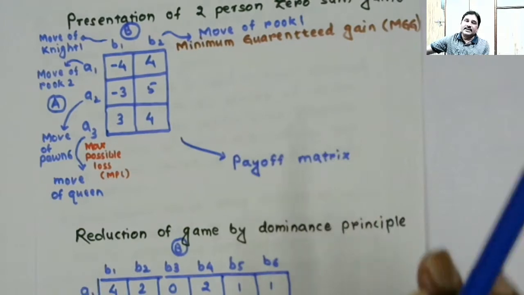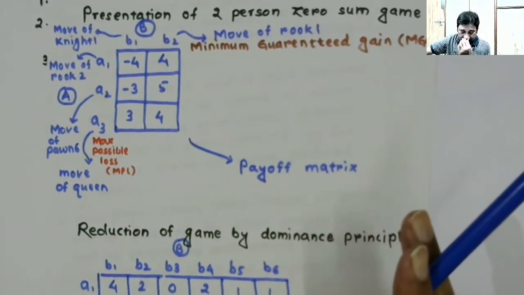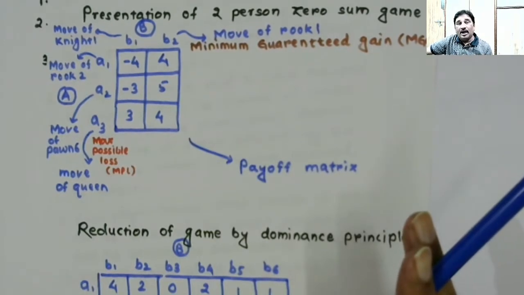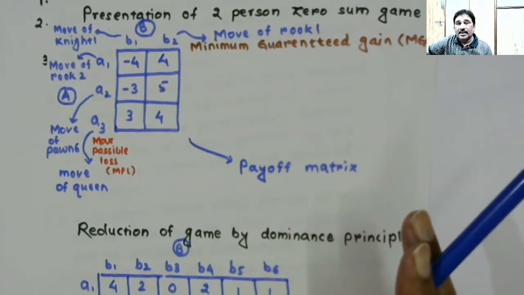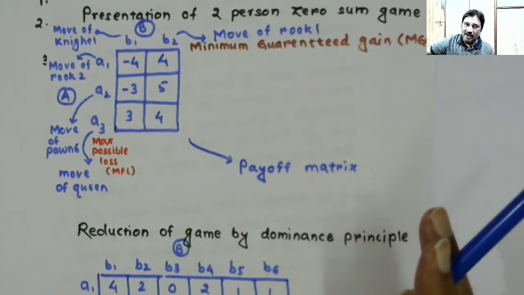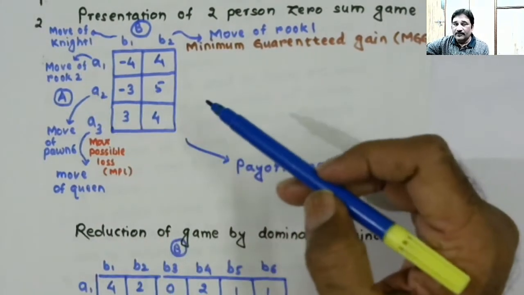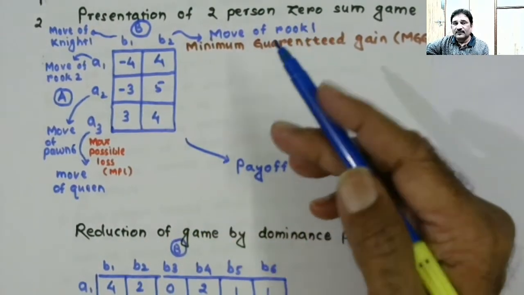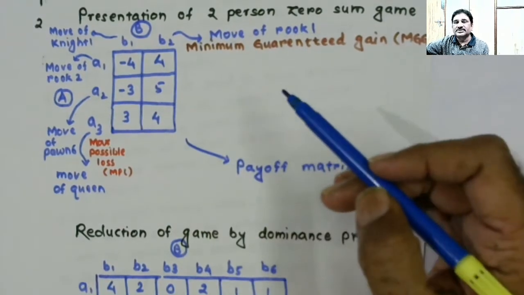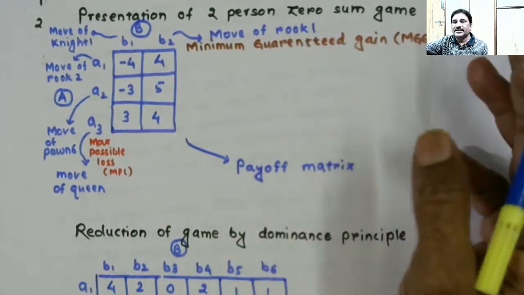Actually, mathematically, we can equate loss to win, but for that we will have to give a negative sign to win. Negative win is a loss and positive win is a win. So in physical terms we use terms like win and loss. Mathematically it is win and minus win.